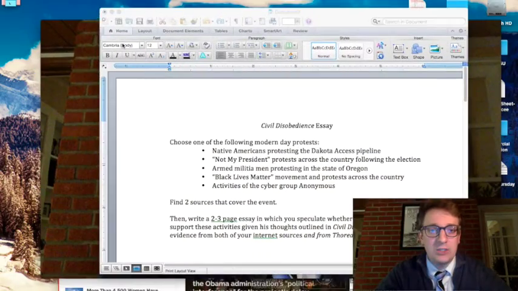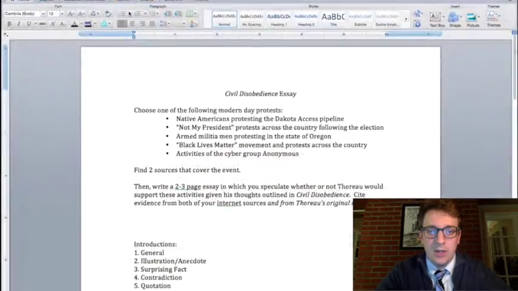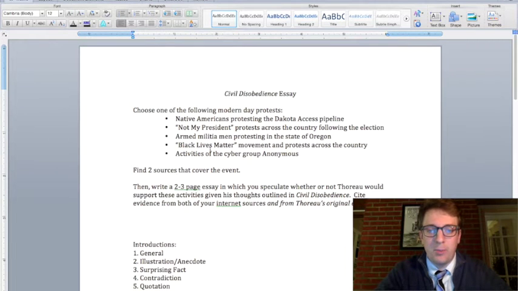So that brings us to our next step. Let's take a look at just this Word document. All right, so here's the prompt. Hopefully you picked one of these protests, and as you know, 2 to 3 page essay, 2 sources that cover the events, and of course you have to use evidence from Thoreau's original essay, Civil Disobedience, as well.